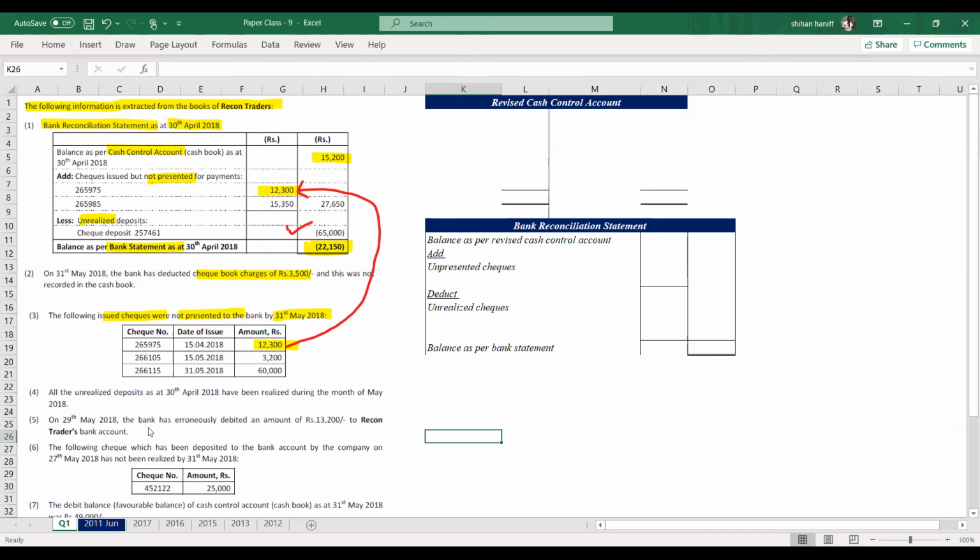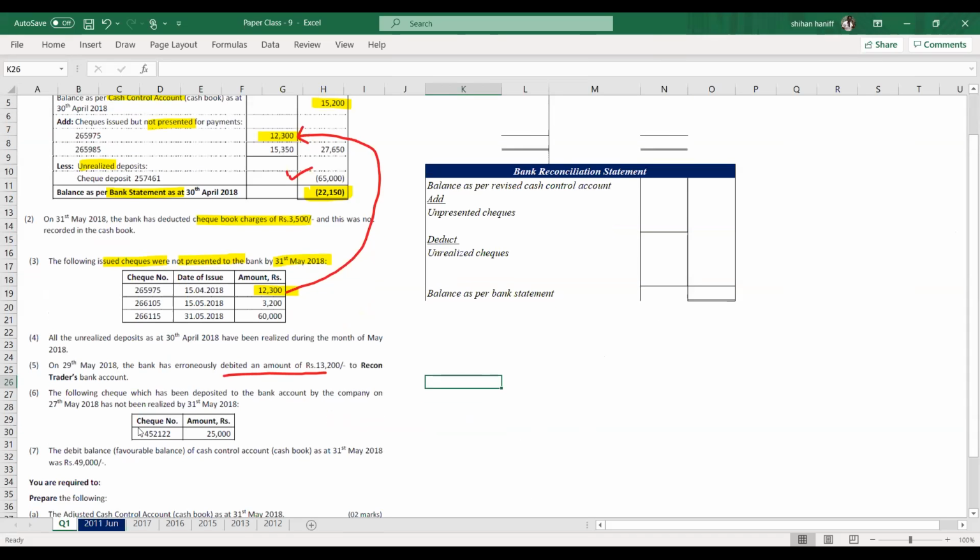On 29th May, the bank has erroneously debited an amount of 13,200 to Recon Traders bank account. So it's a bank error. Issued unpresented. Number 6. The following check, which has been deposited to the bank account by the company on 27th May, has not been realized. So this is an unrealized check.